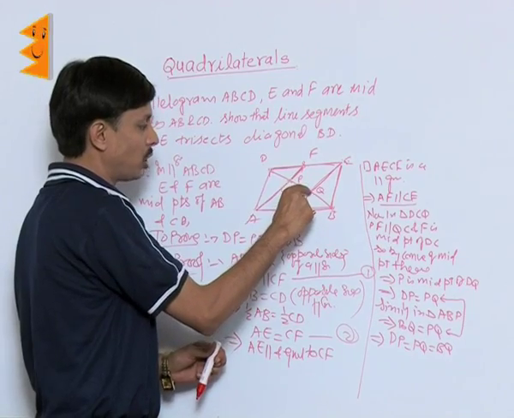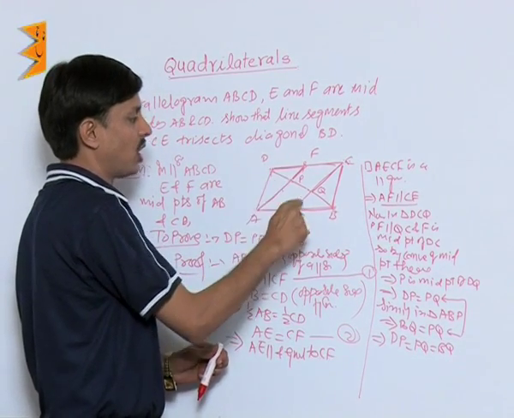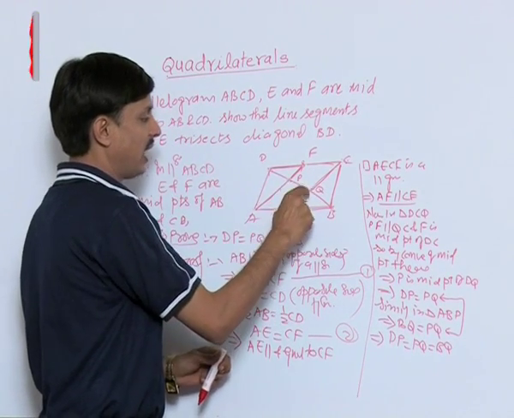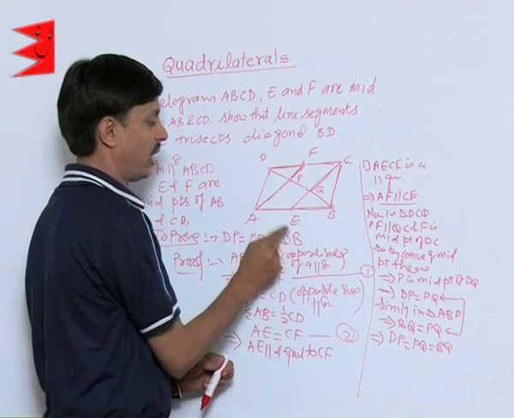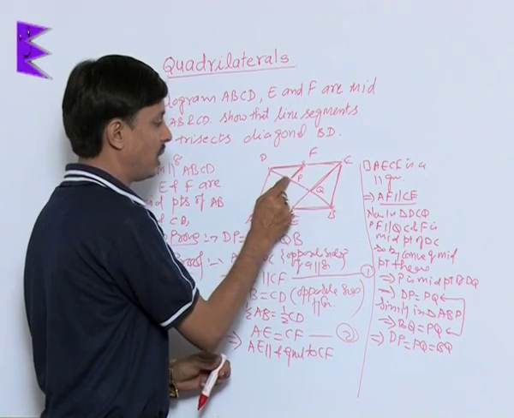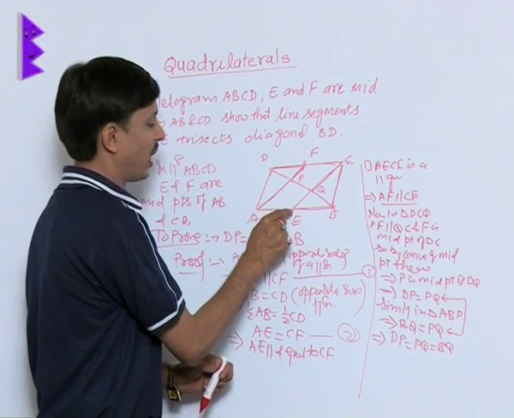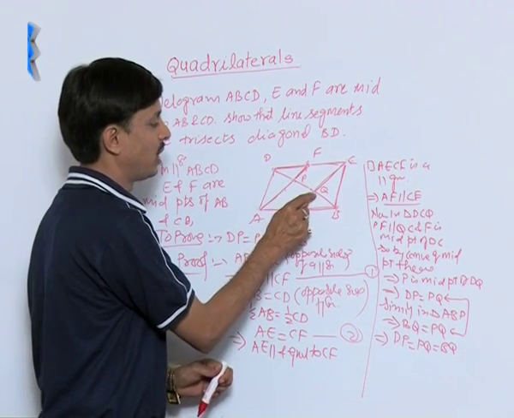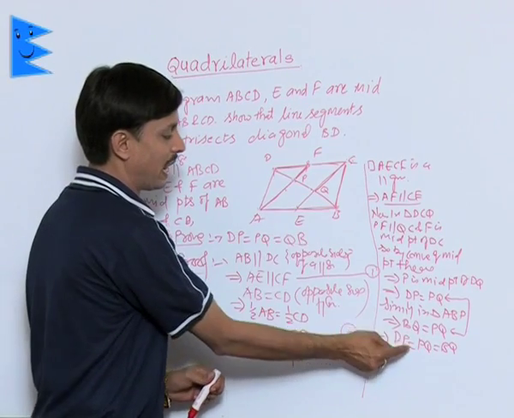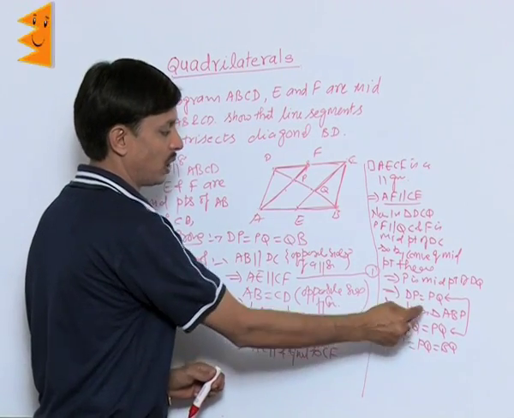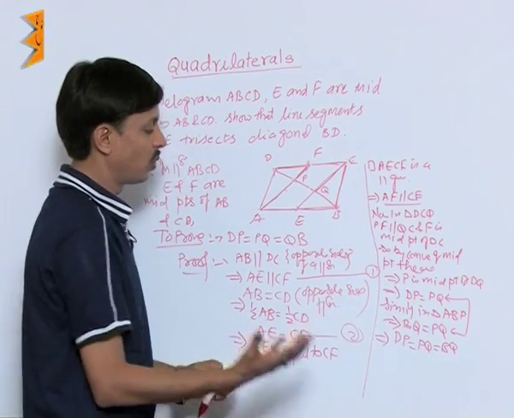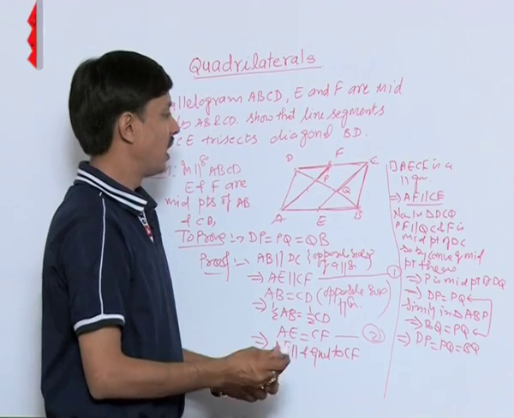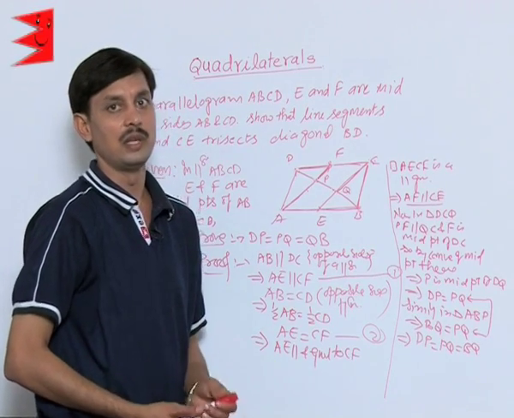You know that EQ is parallel to AP because AF is parallel to CE as proved here, and this is the midpoint as given. So in triangle ABP, using the converse of the midpoint theorem, a line drawn from the midpoint of one side parallel to the second bisects the third, that's why Q is the midpoint of BP. So I have BQ equal to PQ. From these two results, the conclusion has come that the diagonal is trisected by AF and CE.